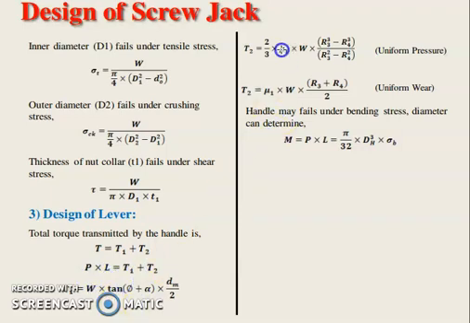T1 is this term, T2 is this term. The handle may fail under bending stress. For bending stress, moment is equal to P into L, that is pi by 32 into dH cube into sigma b.